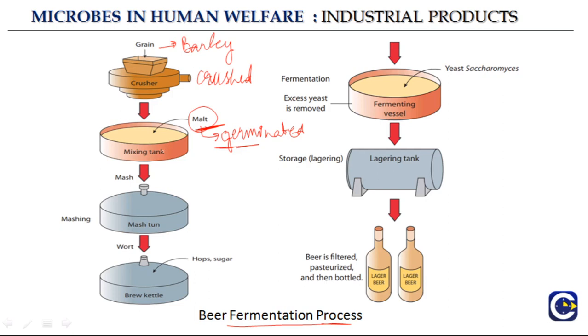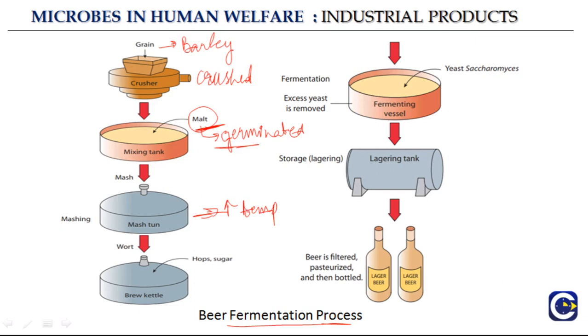So this malt and barley is then put in the mixing tank and mashed. They are basically converting everything into smaller parts, so it is mashed. And generally a high temperature is used in this step.